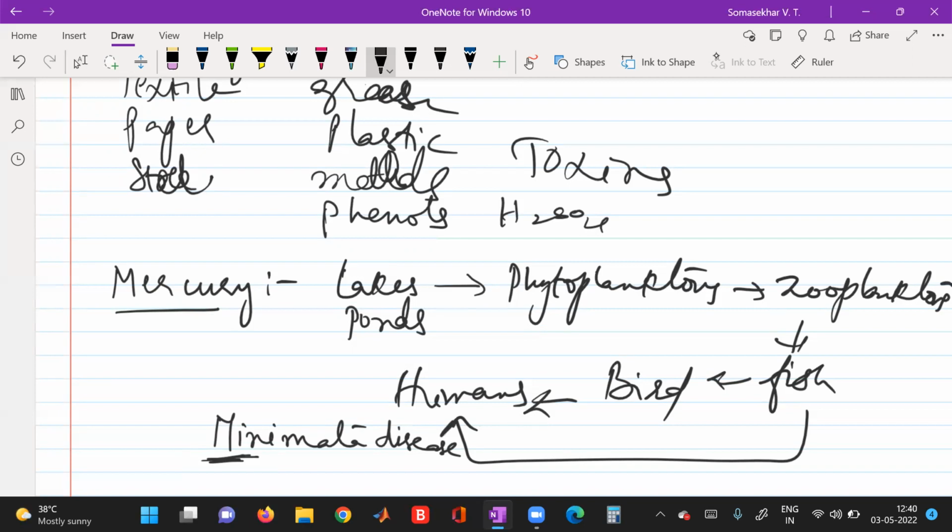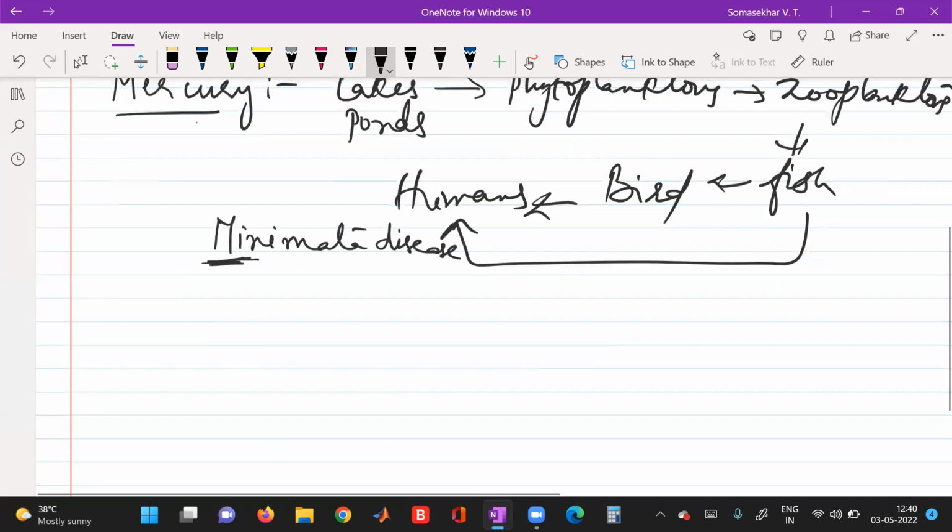Not only that, when mercury enters our body, it leads to headache and fatigue. Fatigue means you will become very weak, and you will observe anxiety, and it will lead to loss of appetite also. When there is no appetite, you will become weak, very lazy, and that will lead to anxiety, and that anxiety will lead to hypertension. All these are caused because of this mercury.